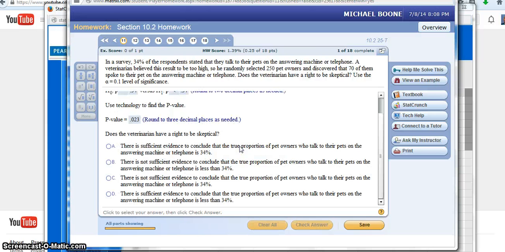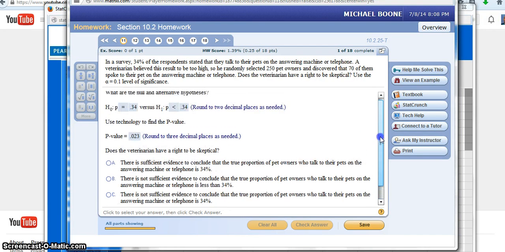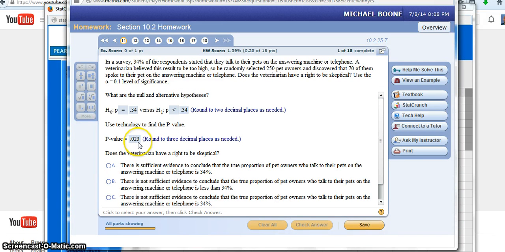Now I have to determine, do I want to reject or fail to reject? Since I only had 0.023, it's a small percent chance that I would get a sample like this if the real population was 34% who said they talked to their pets. I'm just comparing it to alpha. If my p-value is less than alpha, I would reject the null hypothesis, saying that I don't believe that the real proportion is 34%. I think it's less than 34%. There's a saying: if the p is low, the null's gotta go, or the H0, I like to say, if the p is low, the H0 gotta go.